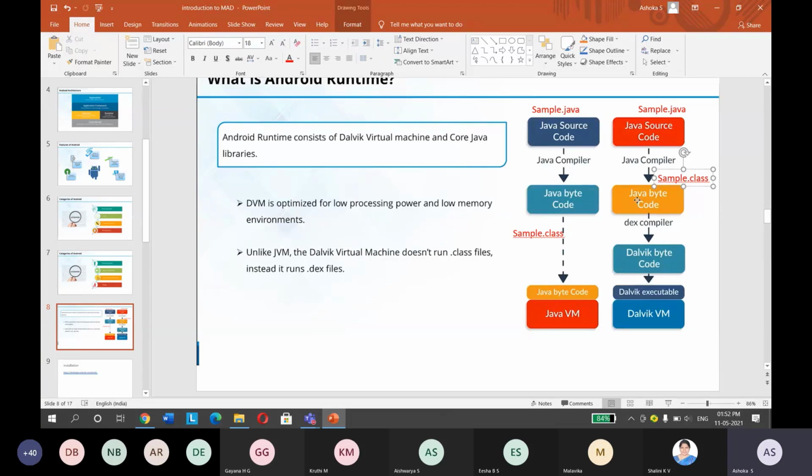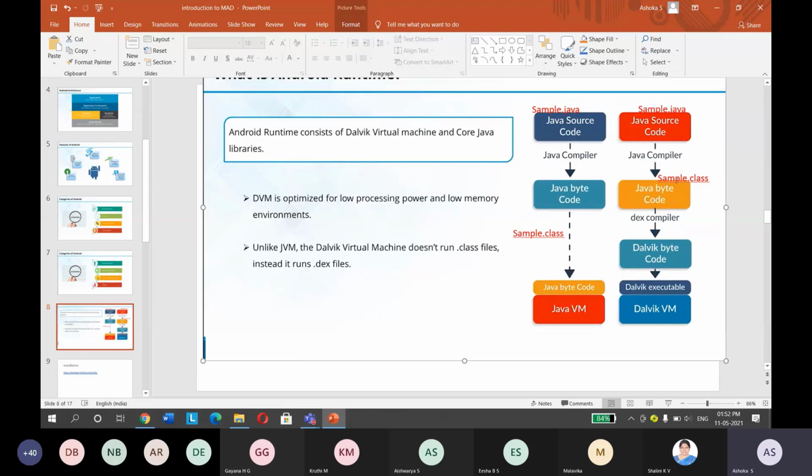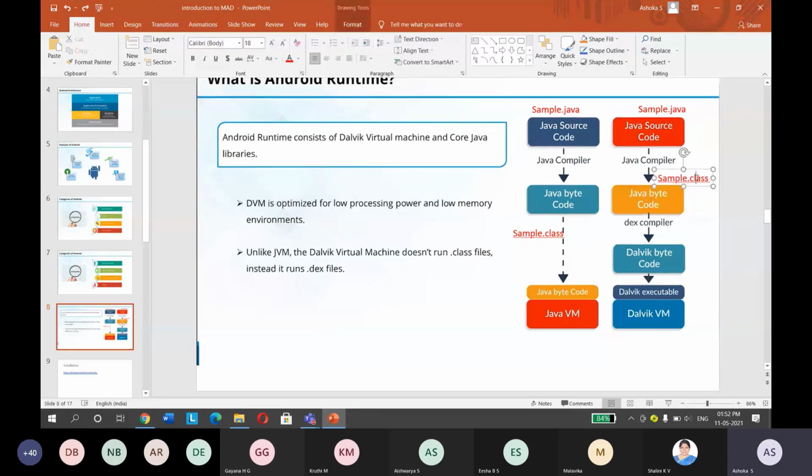Sample.class is Java bytecode. Again, this sample.class will be compiled by another compiler called the DX compiler, that is the Dalvik executable compiler.